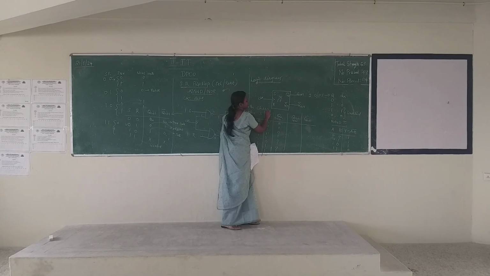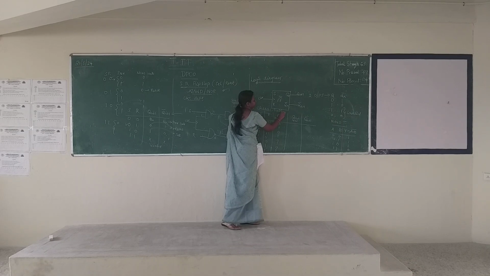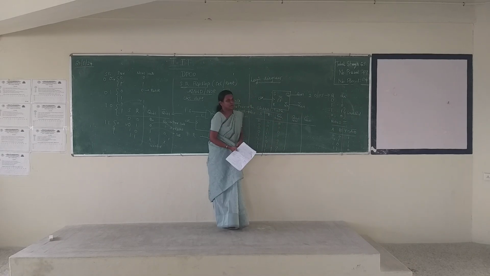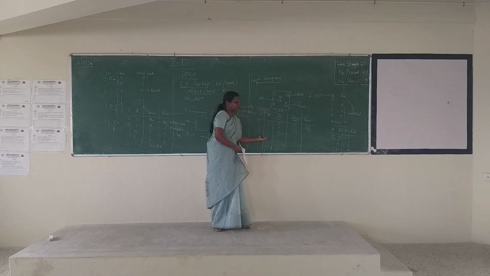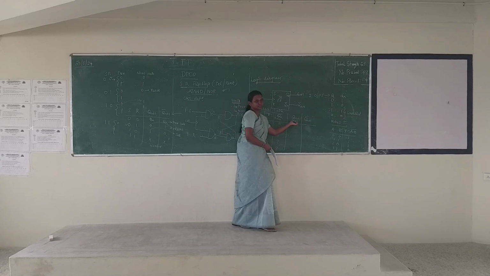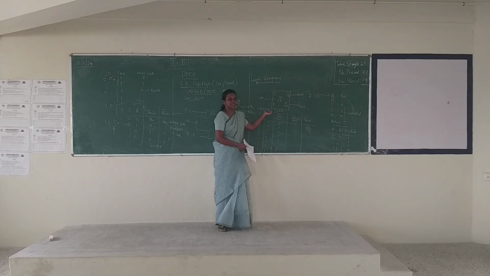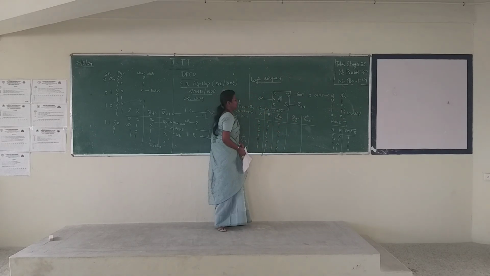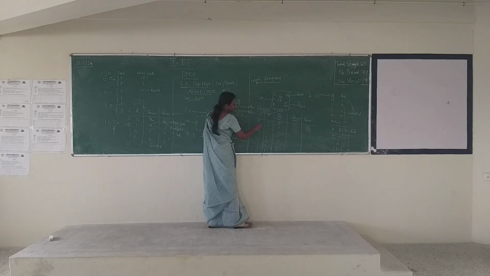Next one is the characteristic table. We are going to take the SR inputs, the possible binary inputs, the previous state and the next state. This topic is the characteristic table. Let the first condition be 0 0.